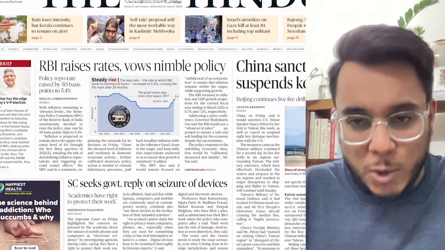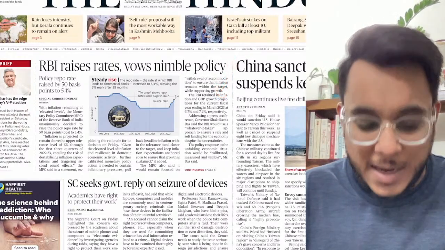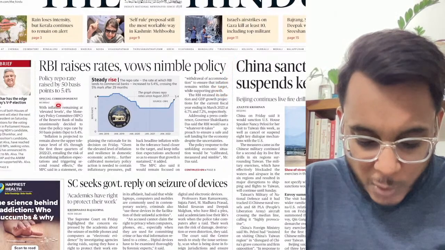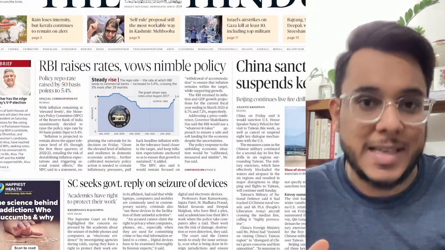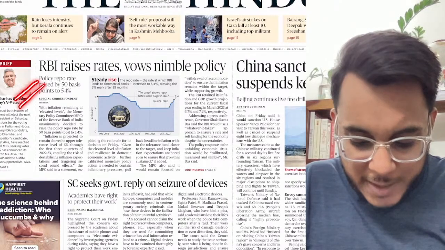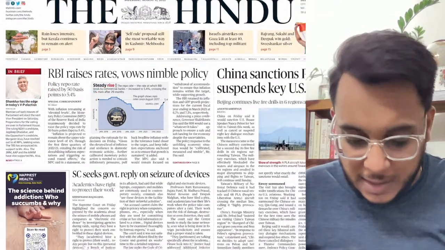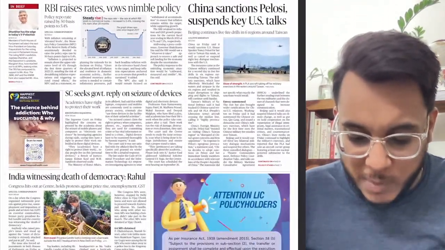Now guys, you don't need to go into too much detail in this particular article, and you don't need to see exactly how much the repo rate is and all these things for your UPSC examination. Just you need to have an understanding about this thing. No need to go too deep.